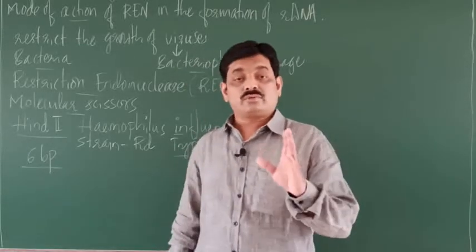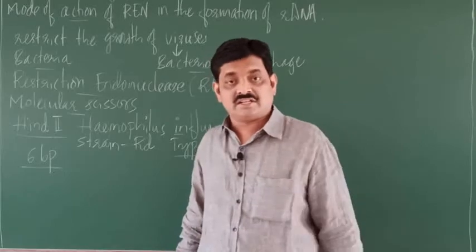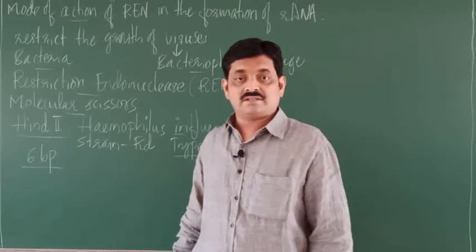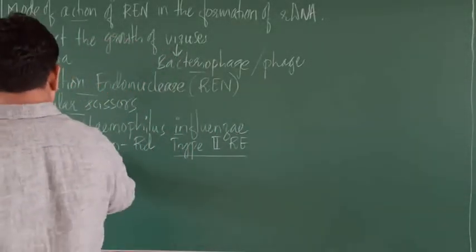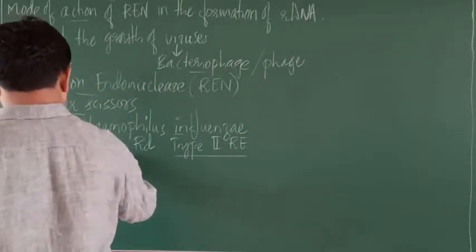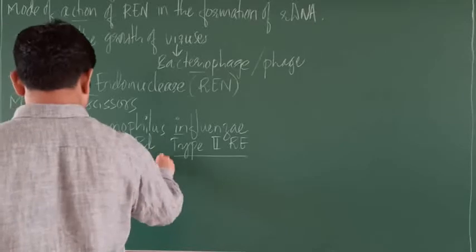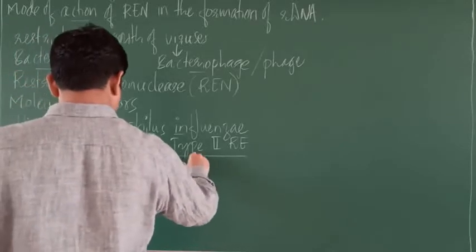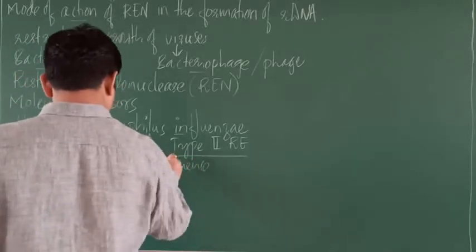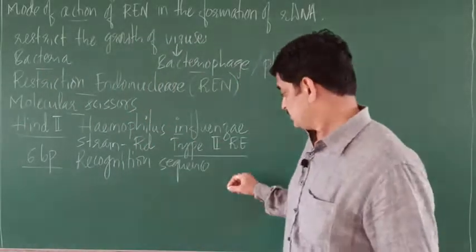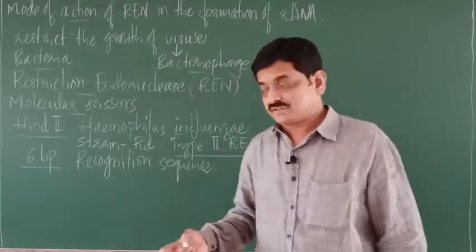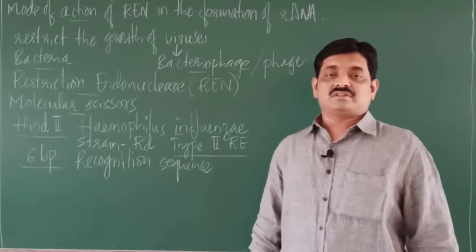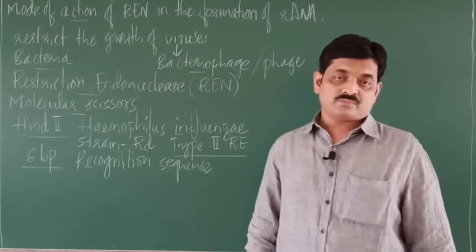So restriction endonuclease cuts the DNA at a particular sequence, that is called recognition sequence. What is this recognition sequence?